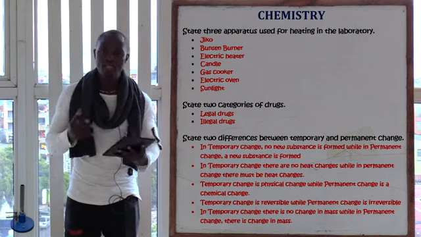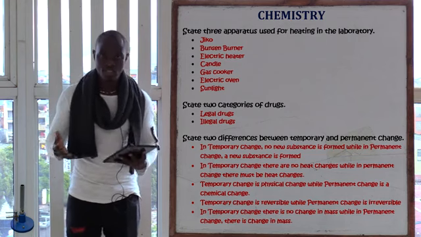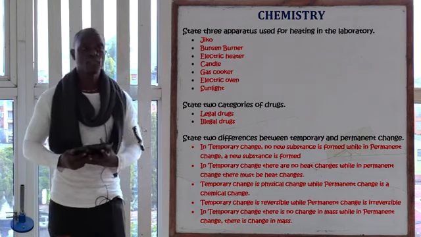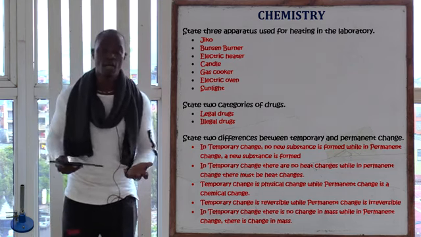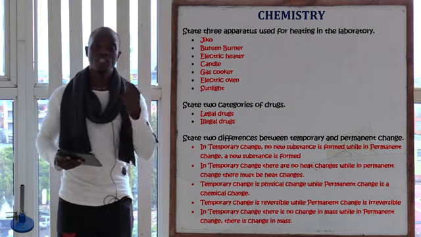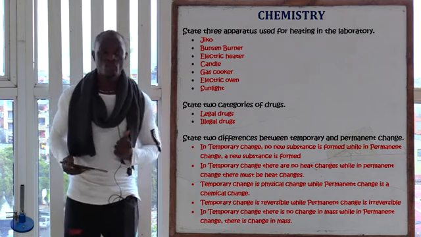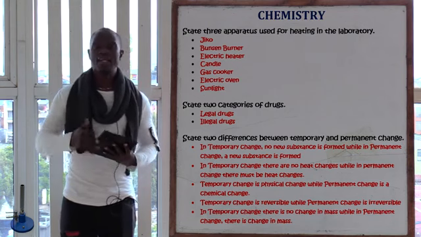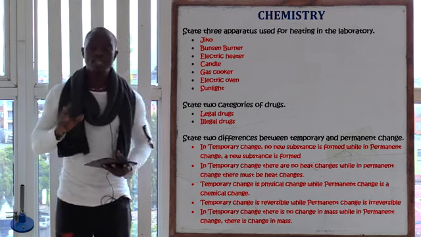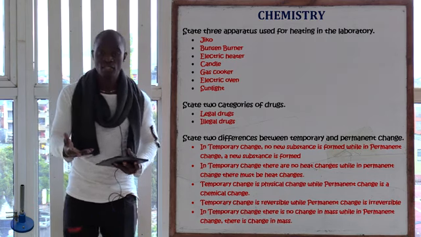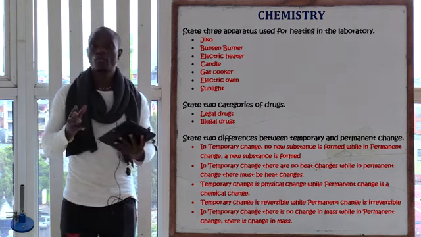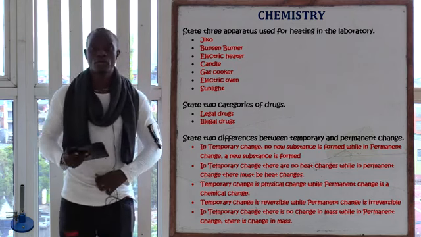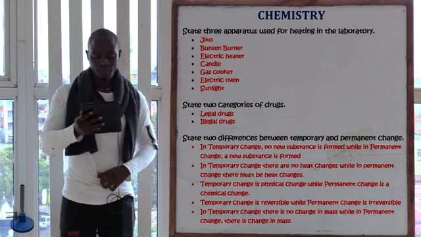But anything that can produce heat can be used as heating apparatus in the lab. For example, we have the most common, which is the Bunsen burner. We have a candle, a jiko, a lantern, a lighter, an electric heater. So anything that can produce heat can be used as a heating apparatus in the laboratory. Always remember that.